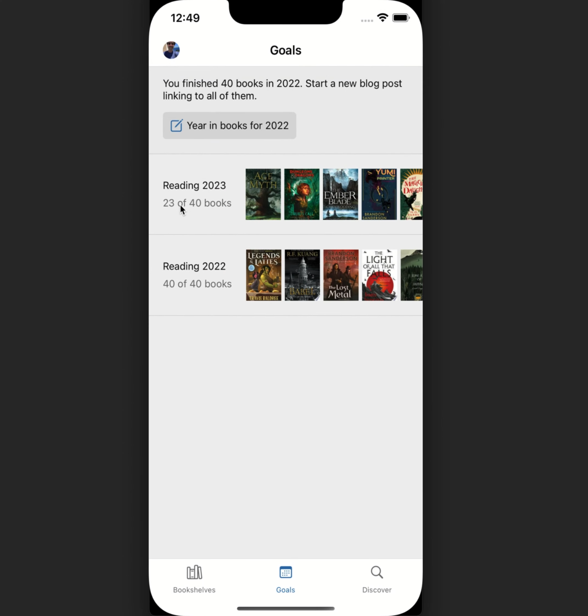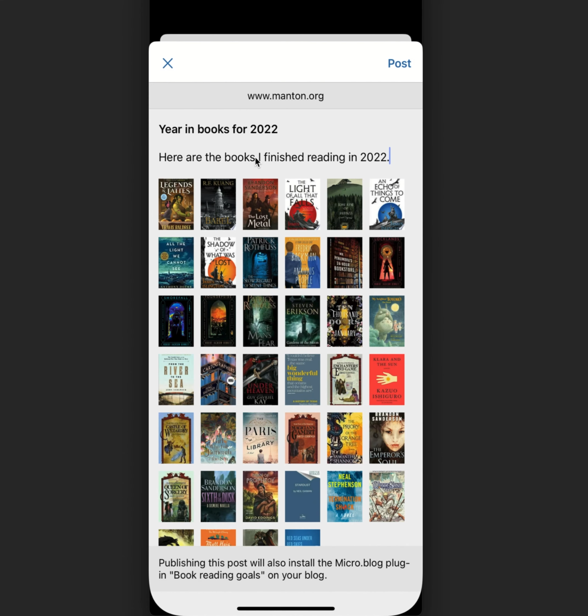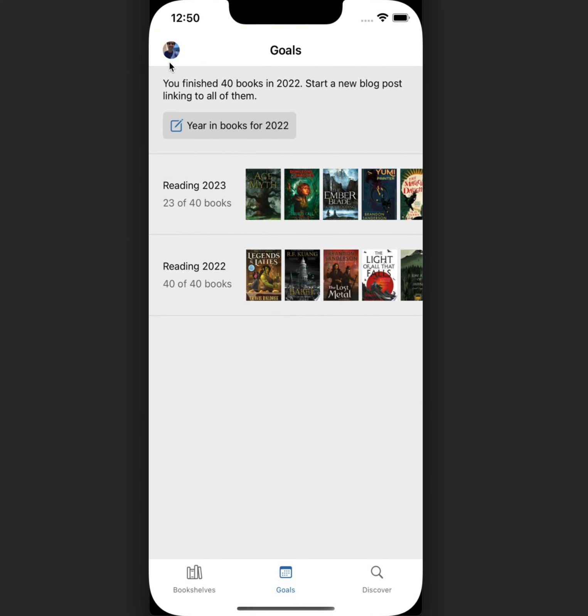So Micro.blog found 23 books that I've read. Great. At the end of the year, the nice thing about this is you could share that if you want on your blog. So Epilogue adds this year in books for 2022, and I can tap on that and it composes a new blog post. This is just text. I can edit, I can type whatever I want. It's a full blog post, but it automatically adds little cover images for all the books that I finish reading to the blog post. Hit post, goes out to my blog. It's a great way to look back, years later on your blog and get a sense of what you were reading.